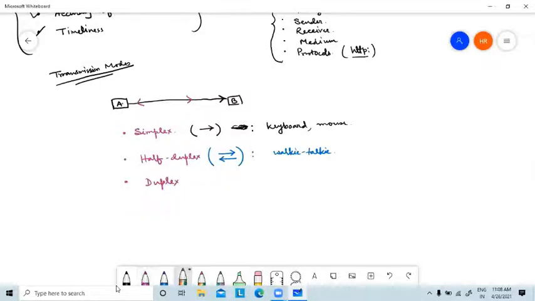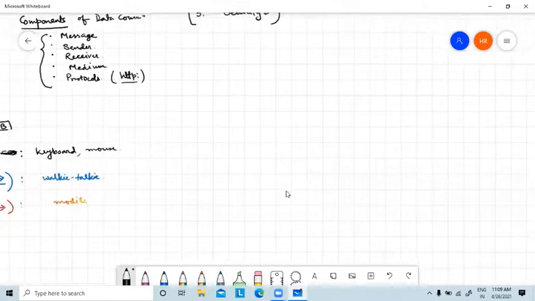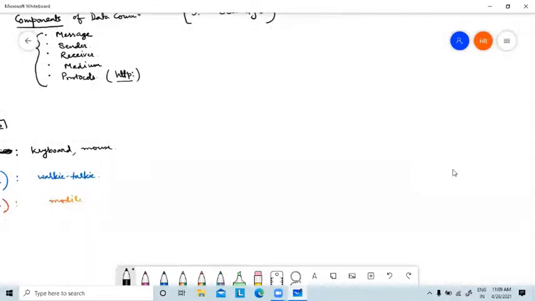Duplex mode means you can transmit your data both ways simultaneously, and it is what we have nowadays in mobile or telephone. So these are the three different transmission modes that we can use when we are communicating between two or more computers. Next, another very interesting thing that we have to remember when we are creating a computer network: what is the line configuration?